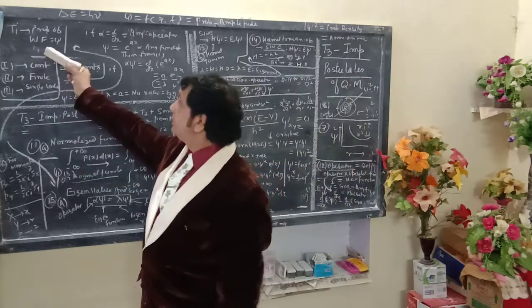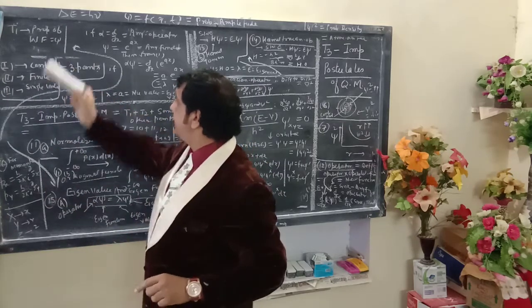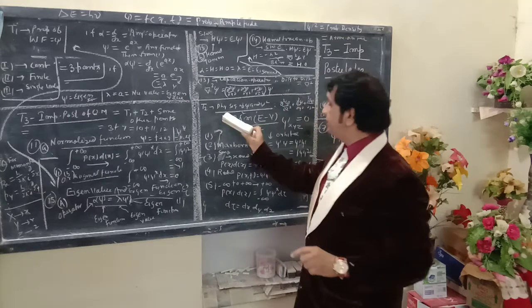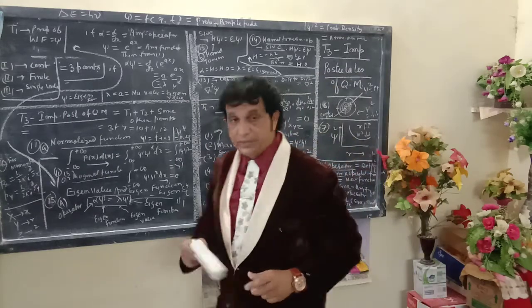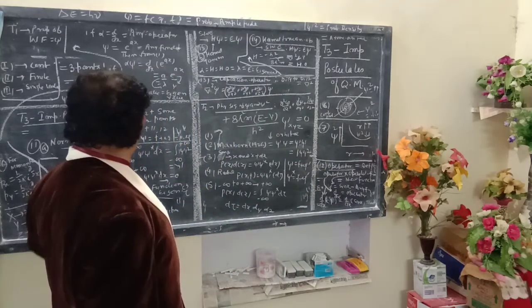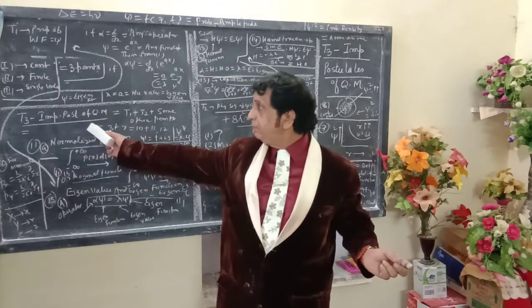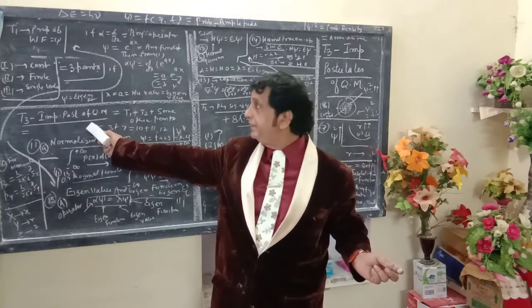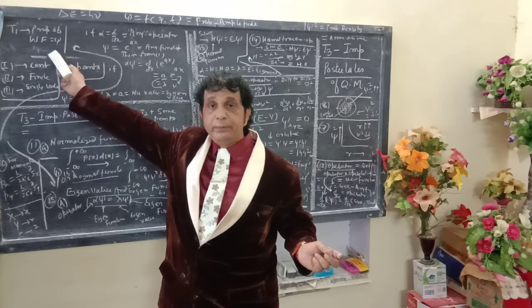T1 denotes the property of the wave function psi, T2 the physical significance of psi and psi square, and T3 the important postulates of quantum mechanics. Once again, dear student, listen to me.